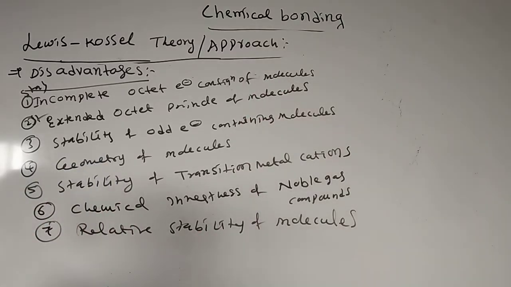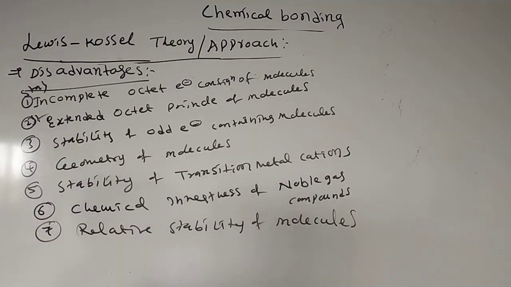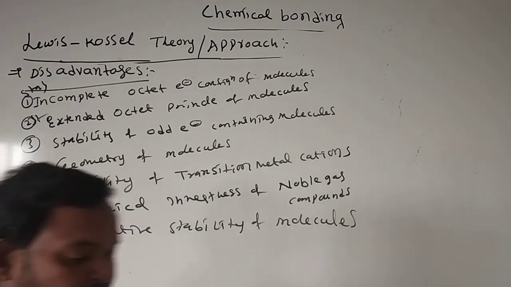Next, stability of the extended octet principle, stability of odd electron containing molecules. Geometry of molecules. Next, stability of transition metal cations. Next, chemical inertness of noble gas compounds. Next, relative stability of molecules. In continuation, we'll see the complete explanation of these seven.